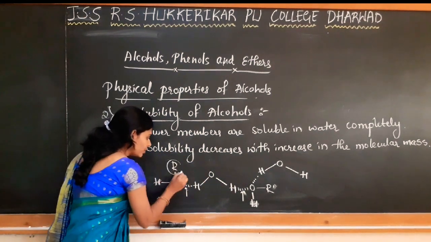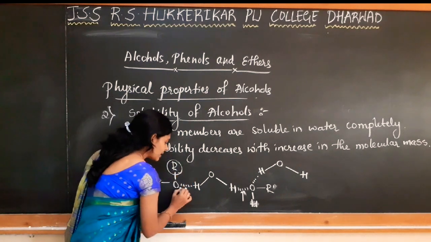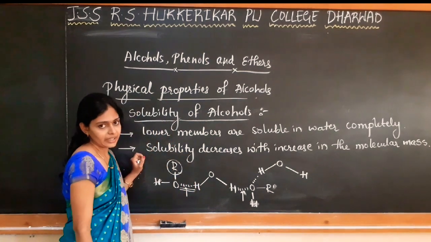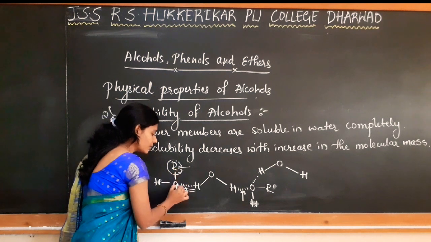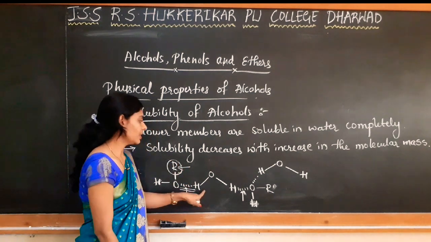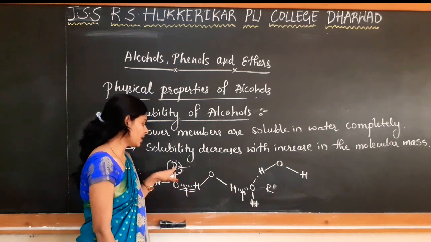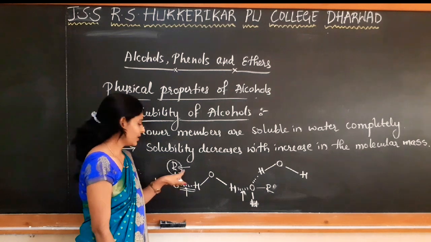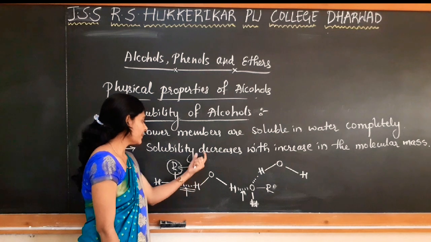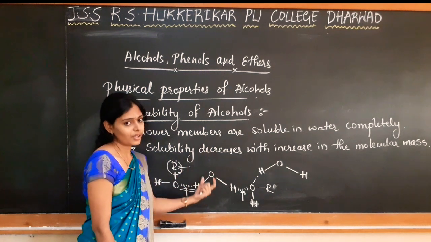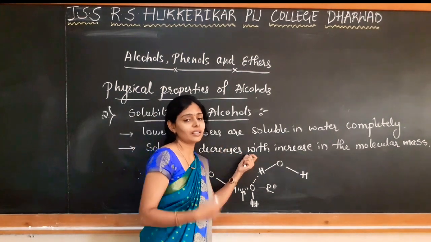When the alkyl group increases, when the number of carbon atoms in the R group increases, this capacity will decrease. As the hydrophobic part increases, it will not allow oxygen to form hydrogen bond with the water molecule, and there is a repulsion between the water molecule and this hydrophobic alkyl part. So the capacity to undergo hydrogen bonding reduces. That's why the higher members are insoluble in water. That's why we say that solubility decreases with increase in the molecular mass.